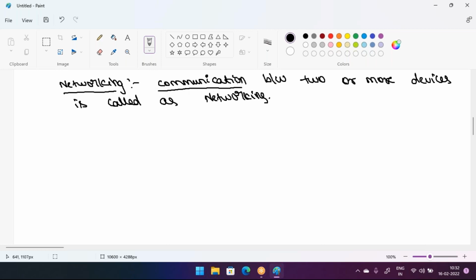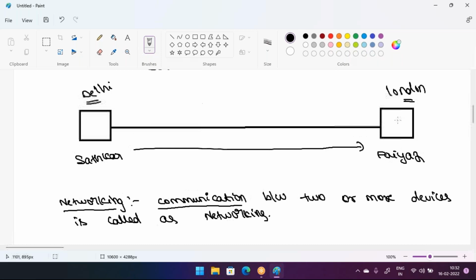Communication means whenever these two computers share resources. For example, Satkar wants to send some documents to Fayaz's computer. Satkar will share this document through the network or through the internet to Fayaz's computer. That is called communication. Communication means sharing resources with each other. That is called networking. Networking means communication between two or more devices.